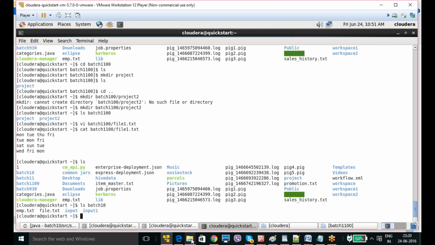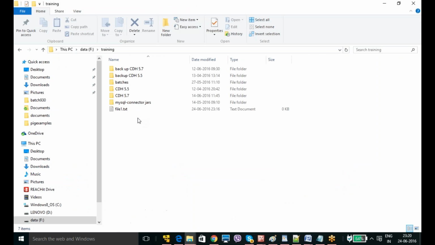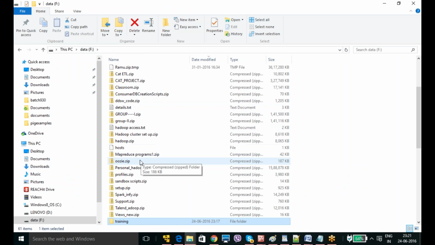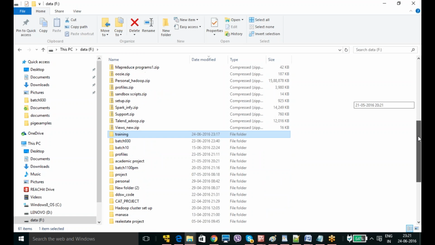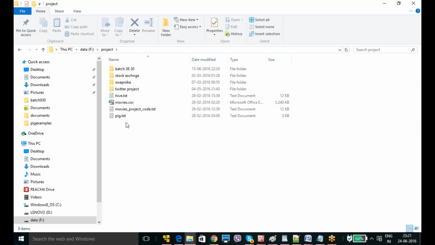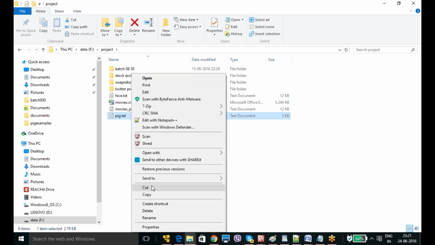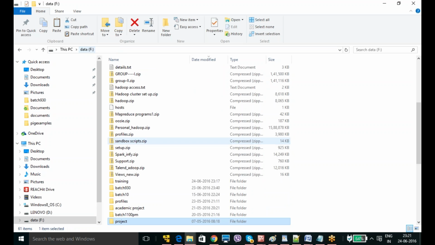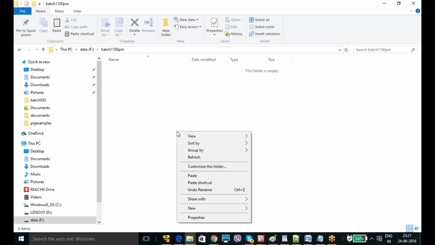Usually in Windows, you enter some project folder, copy a file, and wherever you want, you go there and paste it.